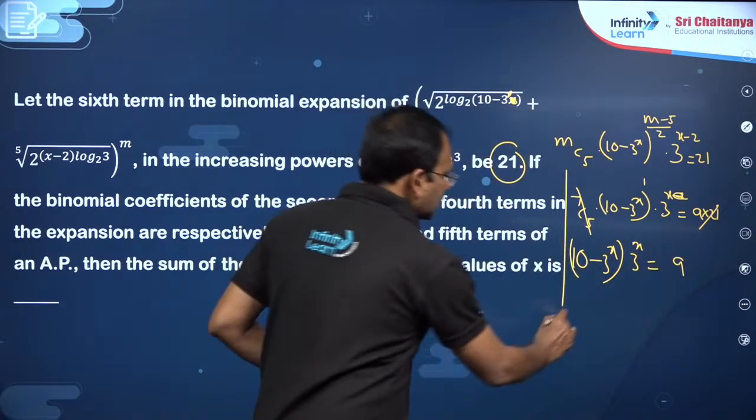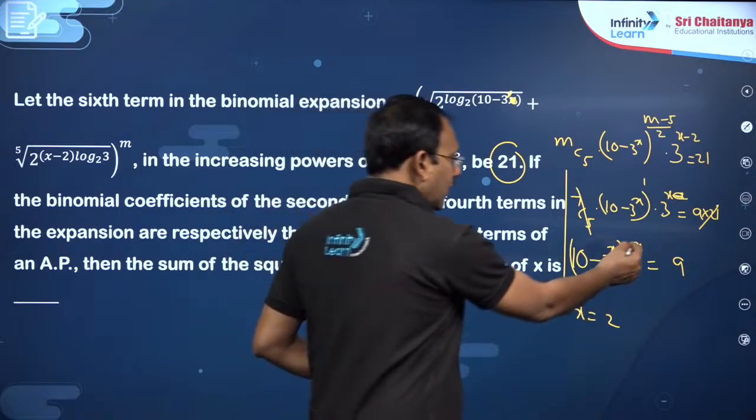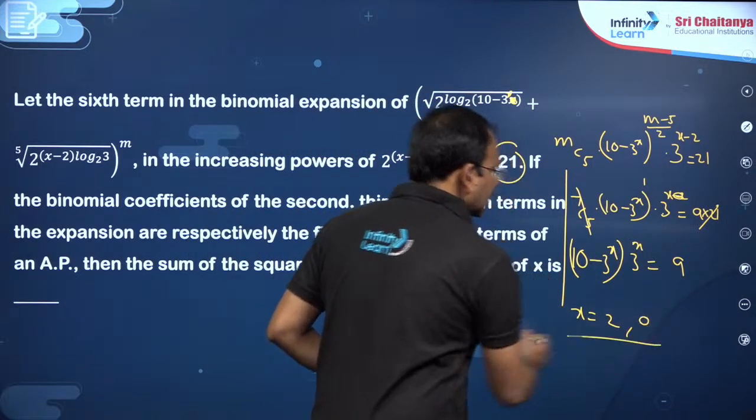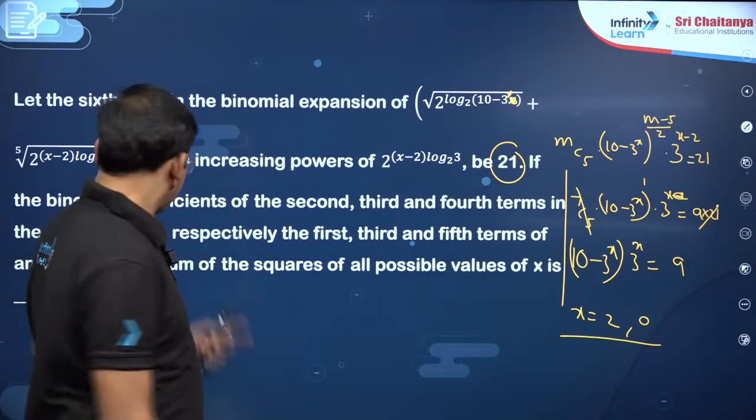So you see, put x is equal to 2, one possibility, 9 into 1, or if you put x is equal to 0, also another possibility. For these two values the given condition is satisfied.